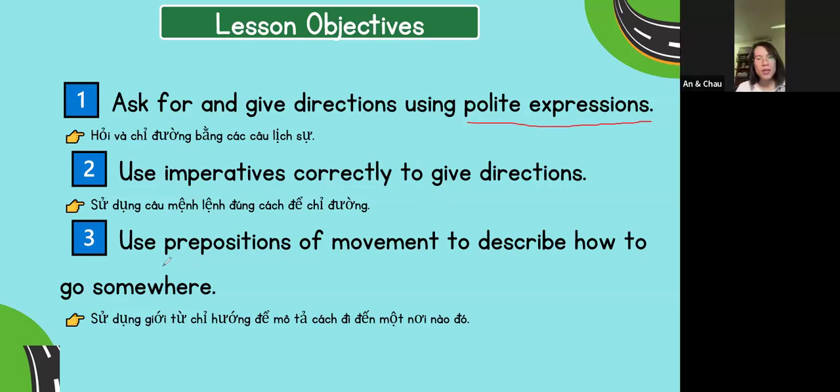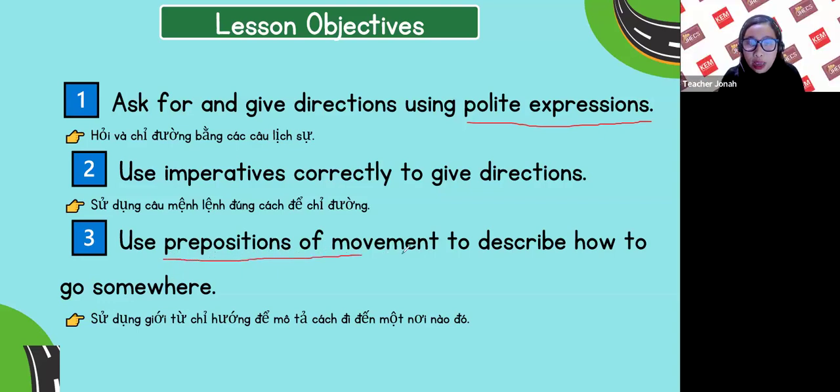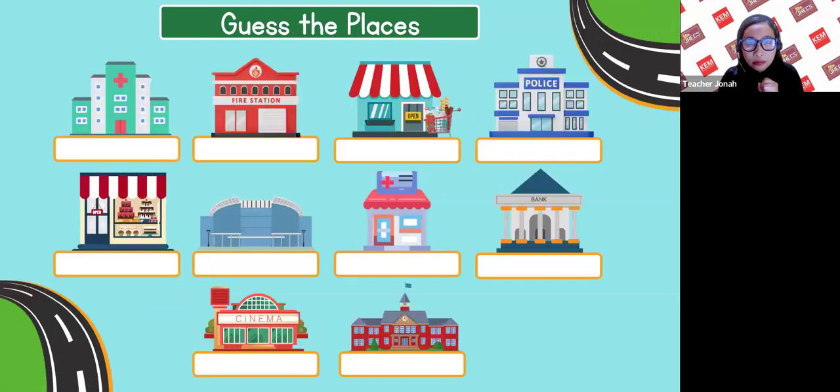Number 3, use prepositions of movement to describe how to go somewhere. Okay, now allow me to clear all my writings. All right, those are our 3 lesson objectives.